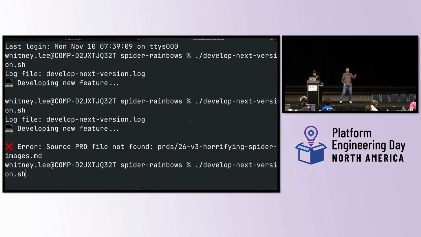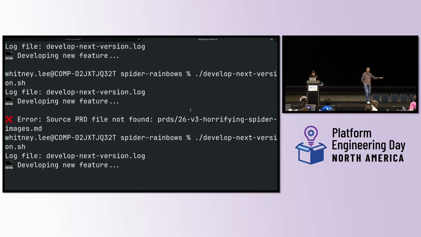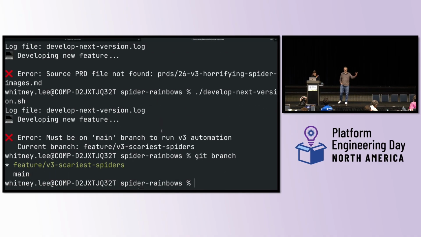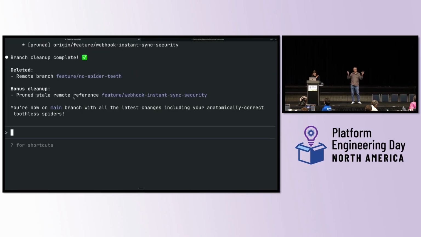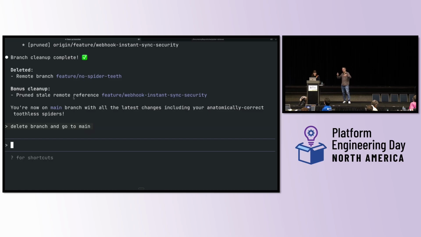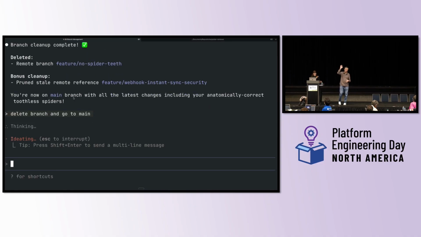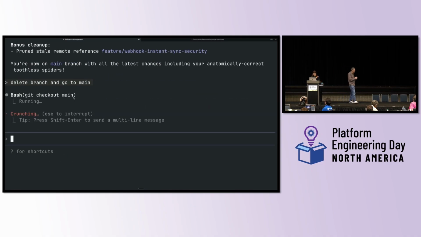What do we do when we start a new feature? What do we do when we want to continue working on a feature? What do we do when the feature is done? And when a feature is done alone, it probably consists of 50 different operations that we need to do. You need to make sure that you're on a branch, you commit with a certain message, you create a pull request, CI is running, you analyze what the results are, you do code review, you do a bunch of things, right?